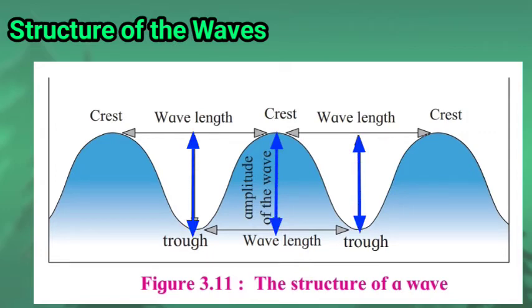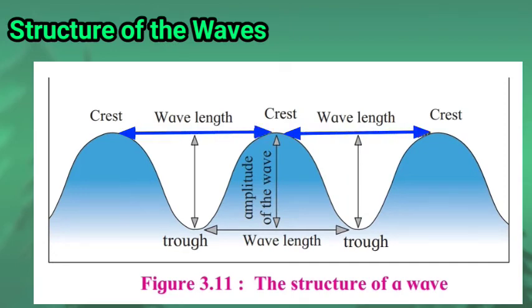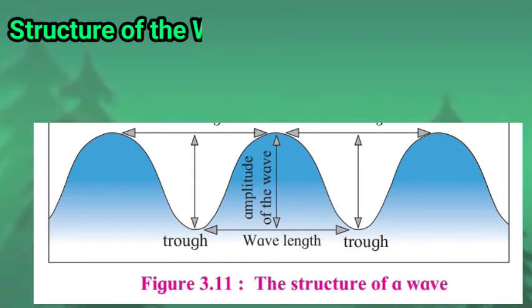Here the vertical distance between the crest and the following trough is called the amplitude of the wave. Whereas the distance between two successive crests or troughs is called the wave's length. The wave's length, its amplitude and its velocity depend on the velocity of wind, because wind is the main reason behind the occurrence of waves.